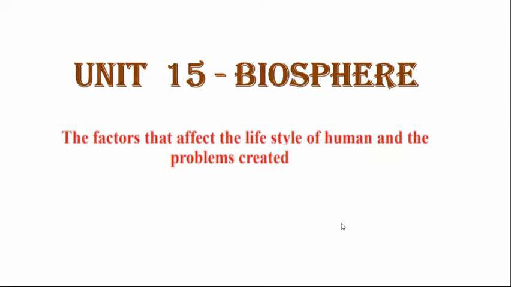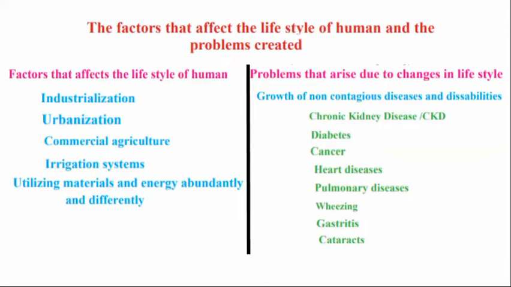In this session, we are going to learn a subunit in the biosphere, that is the factors that affect the lifestyle of humans, and due to that, what are the problems created to human beings. Right. So let's see the factors that affect the lifestyle. First is industrialization, urbanization, commercial agriculture, irrigation system, and utilizing materials and energy abundantly and differently, right?